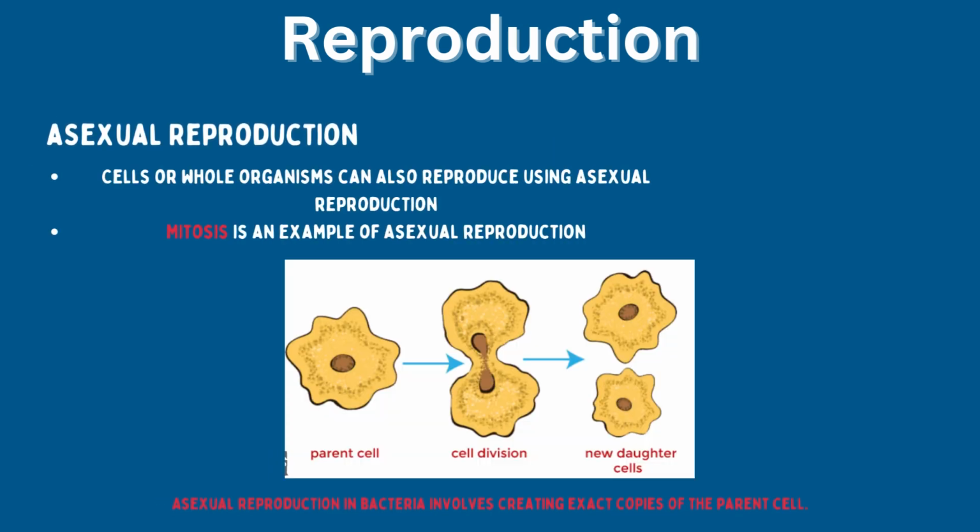Asexual reproduction. Cells or whole organisms can also reproduce using asexual reproduction. Mitosis is an example of asexual reproduction. Asexual reproduction in bacteria involves creating exact copies of the parent cell.